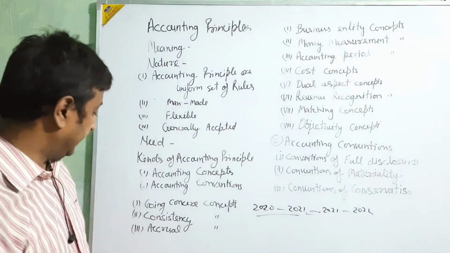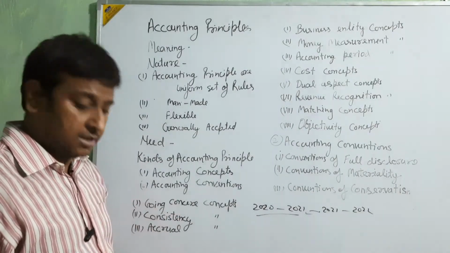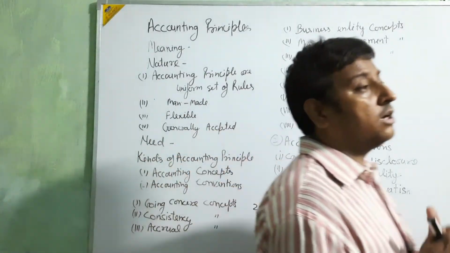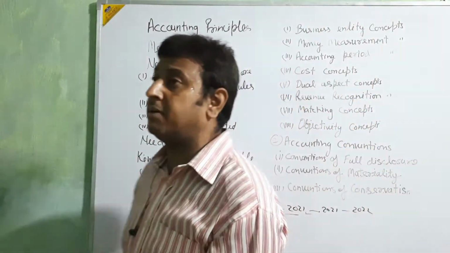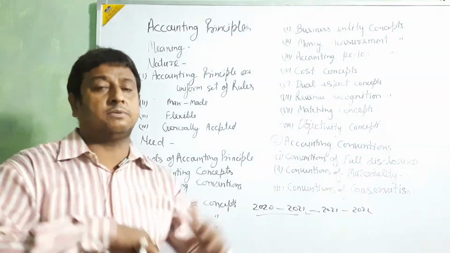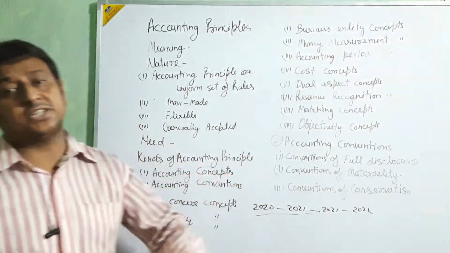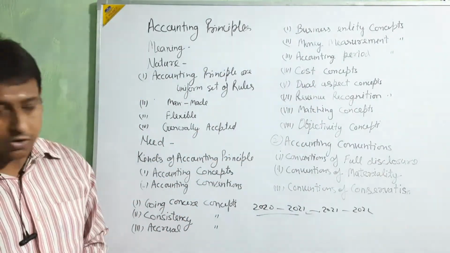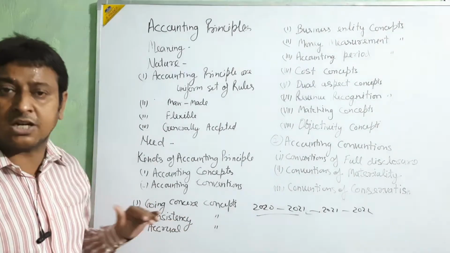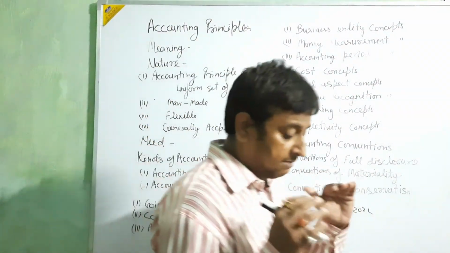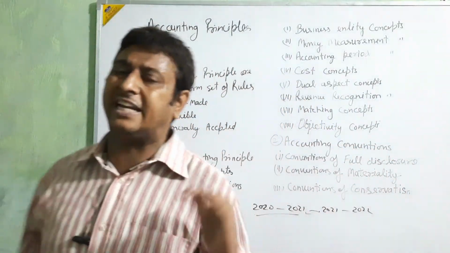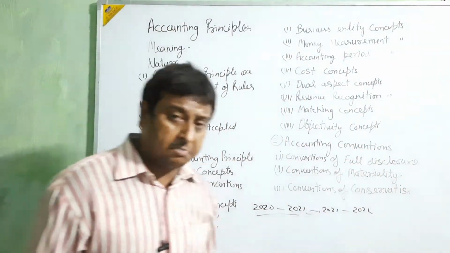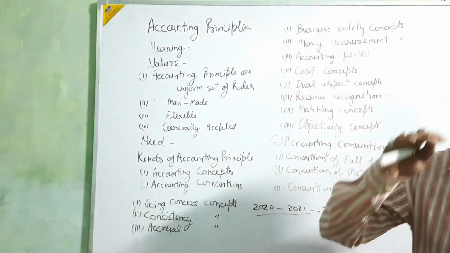Okay, beta. Next, consistency. When the business is going on for a long period, it's not like one transaction today, one transaction after 3 months, then one transaction after 4 months. Transactions go on continuously, beta. Consistency is maintained in all transactions, and when consistency is maintained in transactions, then the accounting treatment also goes on consistently.